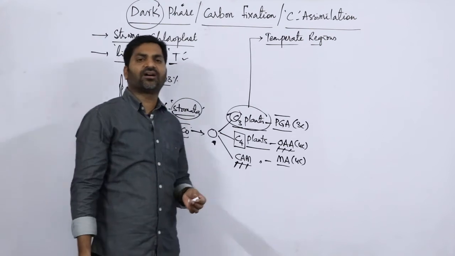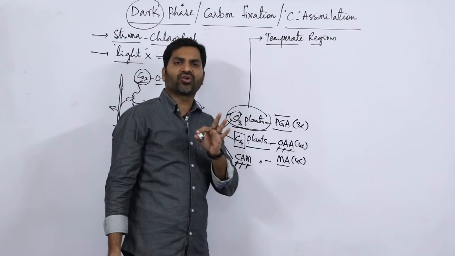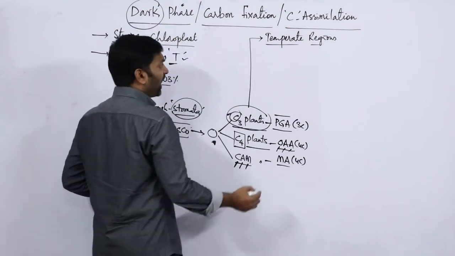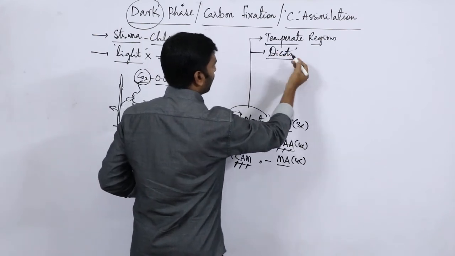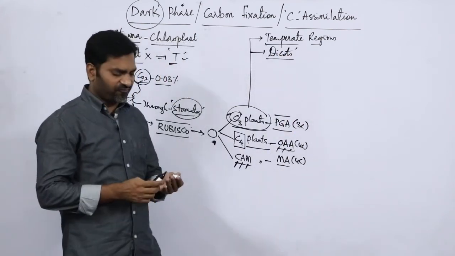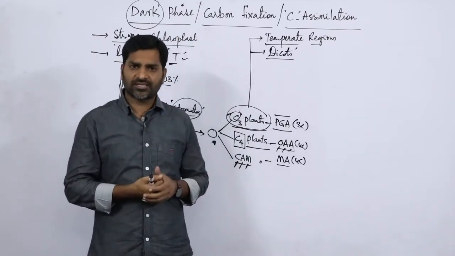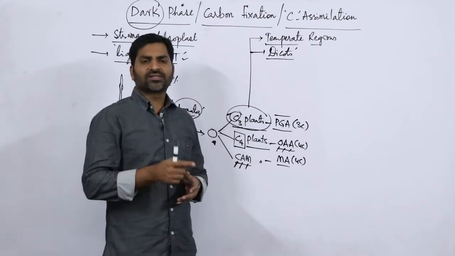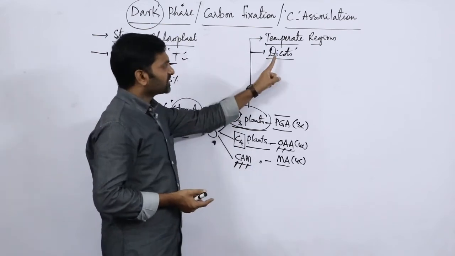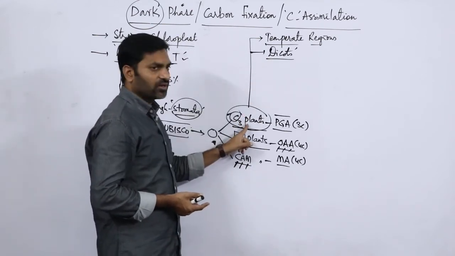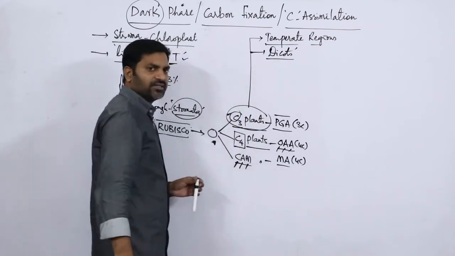Temperate regions are cold climatic regions, which are very favorable for them. Most of the C3 plants are dicotyledons, or dicots. For example, if the seed contains 2 cotyledons, like groundnuts, beans, etc. These dicot plants show the C3 cycle, and are examples of C3 plants.